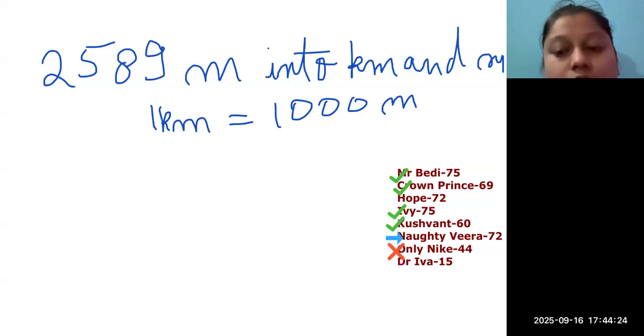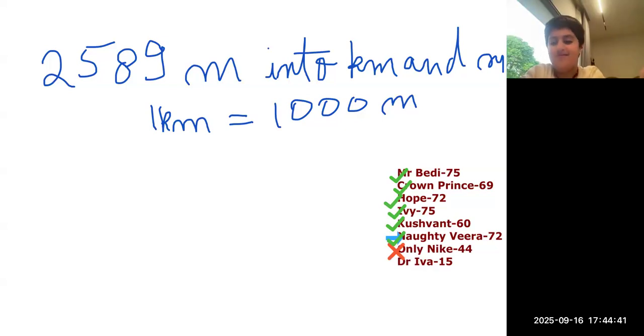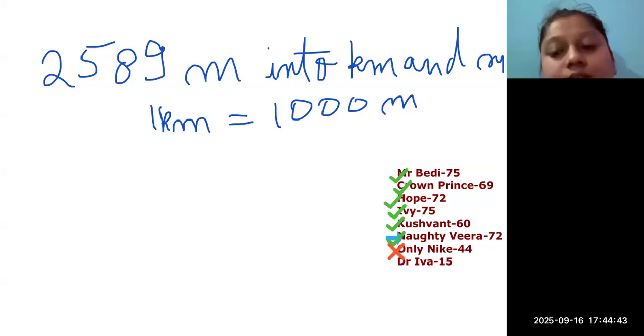Nike got it still wrong. Very good. Hope also got it correct. Very good. Veera got it correct. Now, Veera, did you understand your mistake? Yes, ma'am. Very good. Eva is left.